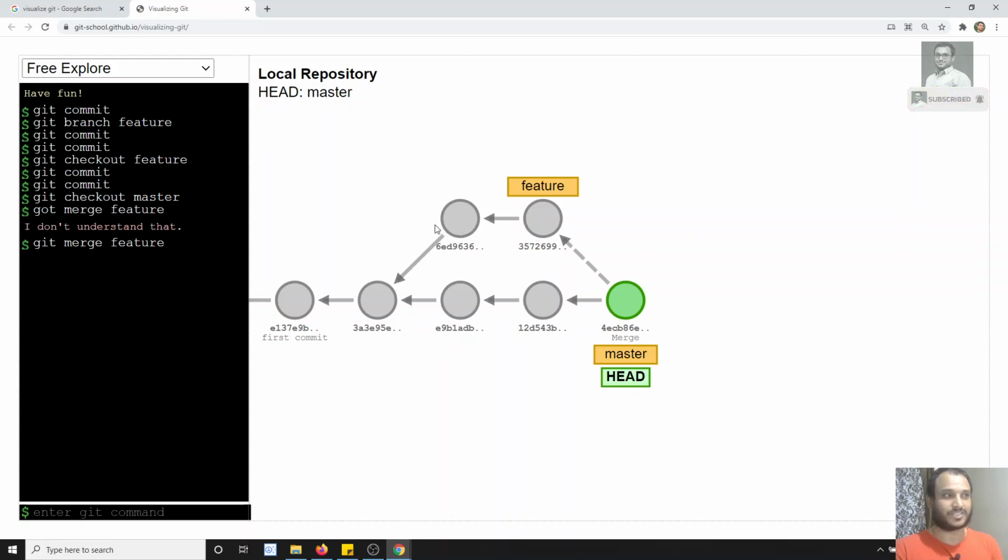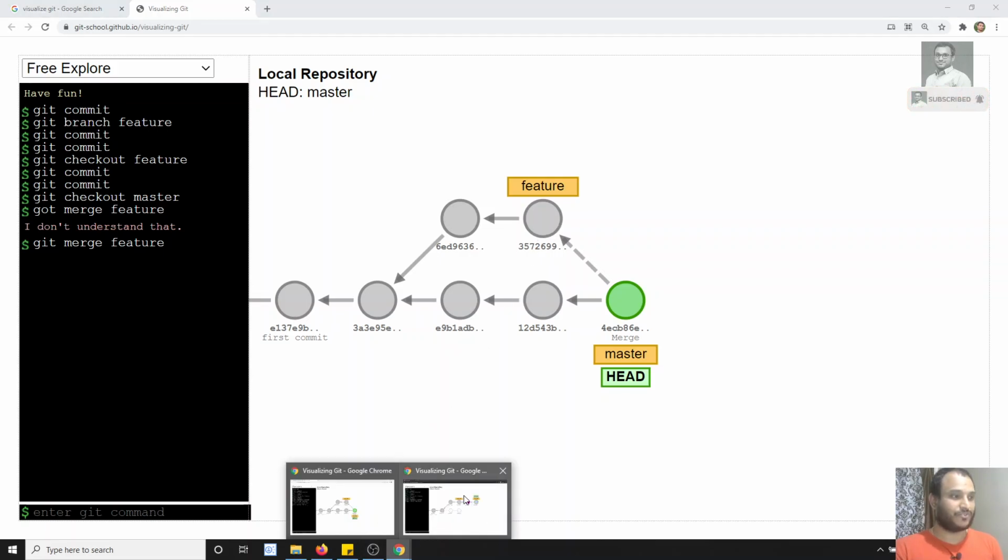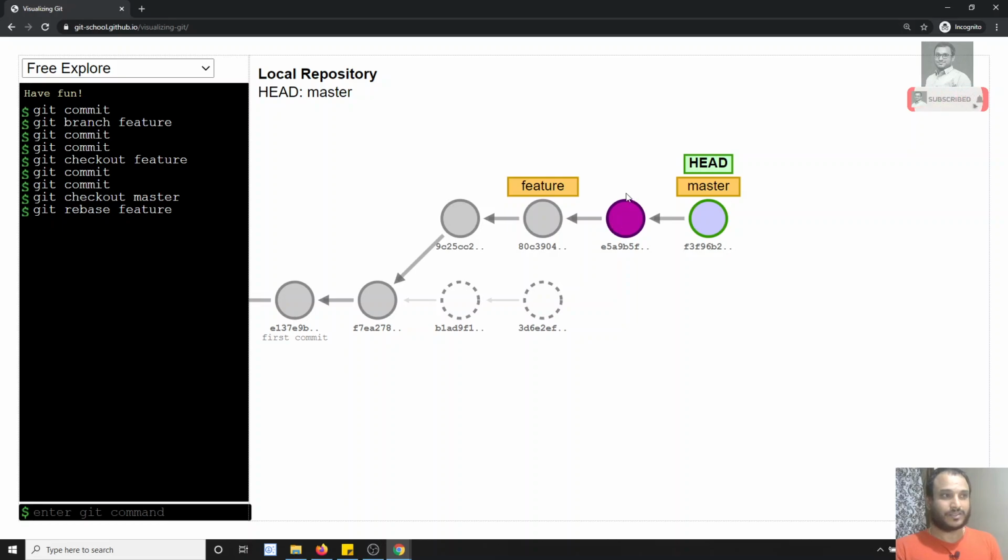These two commits are from master and these two commits are from the feature branch. But here, if you look at these commits, you are not able to tell whether they are master branch commits or feature branch commits. The master commits have been added here at the end of the feature. So this is the difference between rebase and merge.